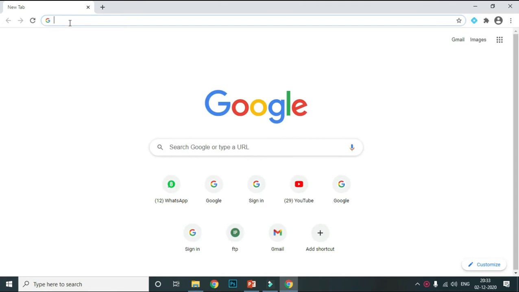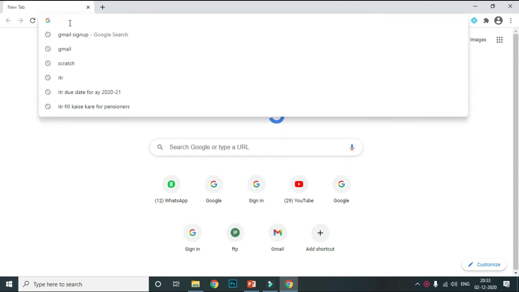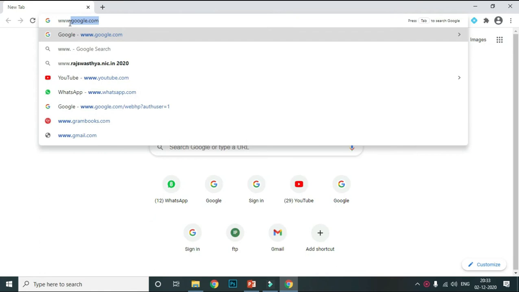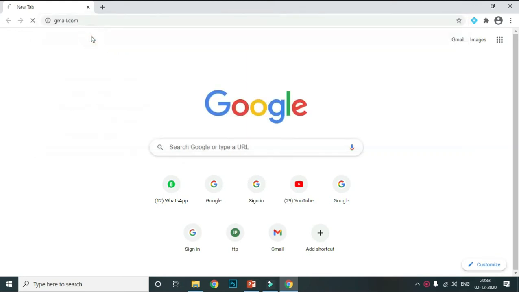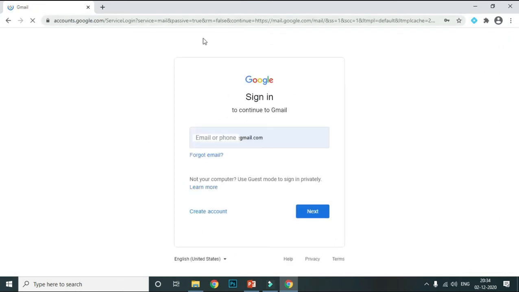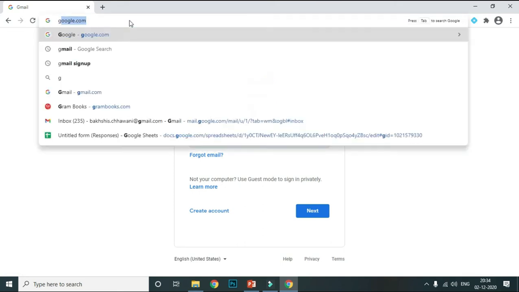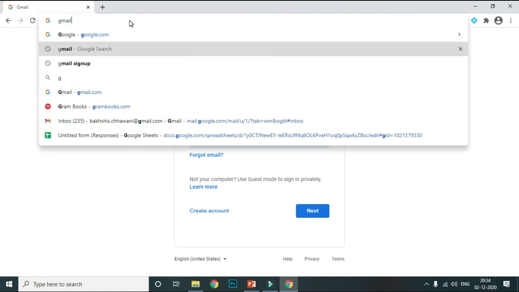Then you have to put the web address www.gmail.com, because we are going to create an email ID on Gmail. Now your Gmail page will open, looking like this. This is Gmail, like this, only Gmail, this one.